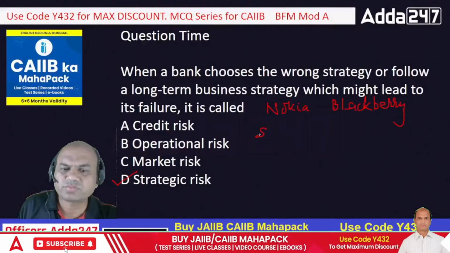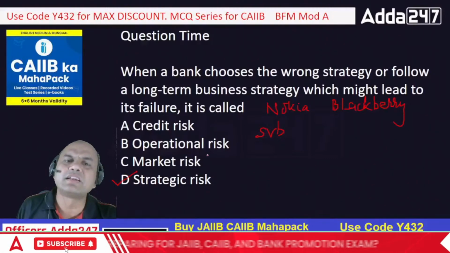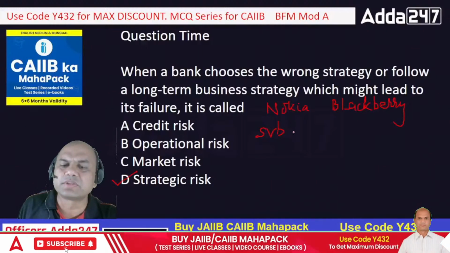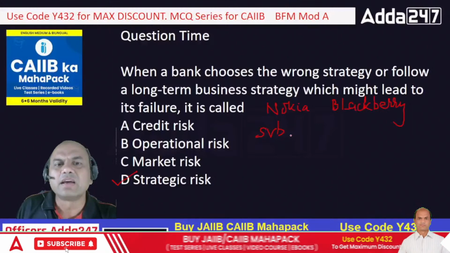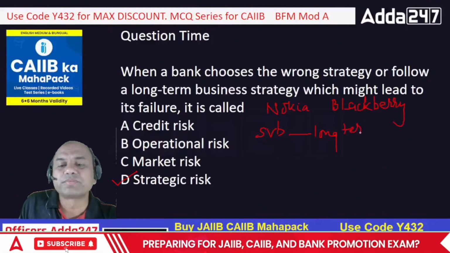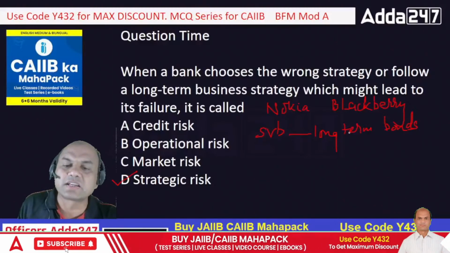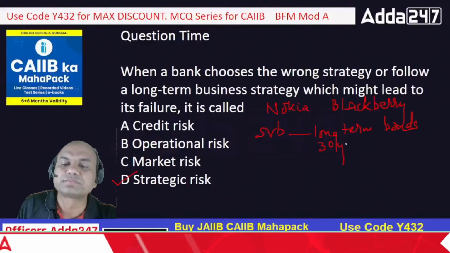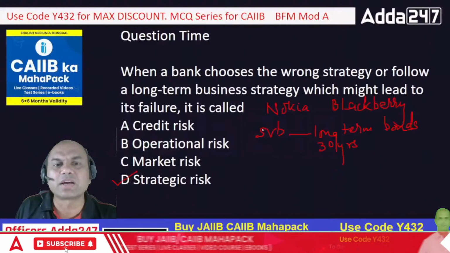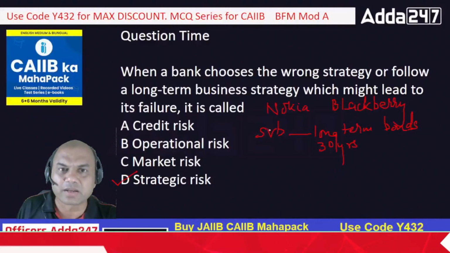SVB Bank. What was that? Same strategic risk. It didn't think properly. It took the money of investors and invested in long-term bonds, 30-year bonds. If you check SVB Bank's details, it had invested in 30-year bonds. And whose money was it? Simply the current and savings accounts of Silicon Valley companies, startups.